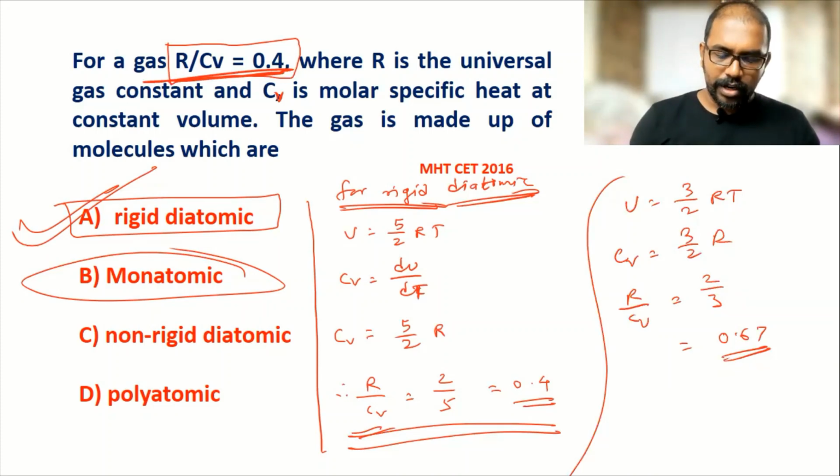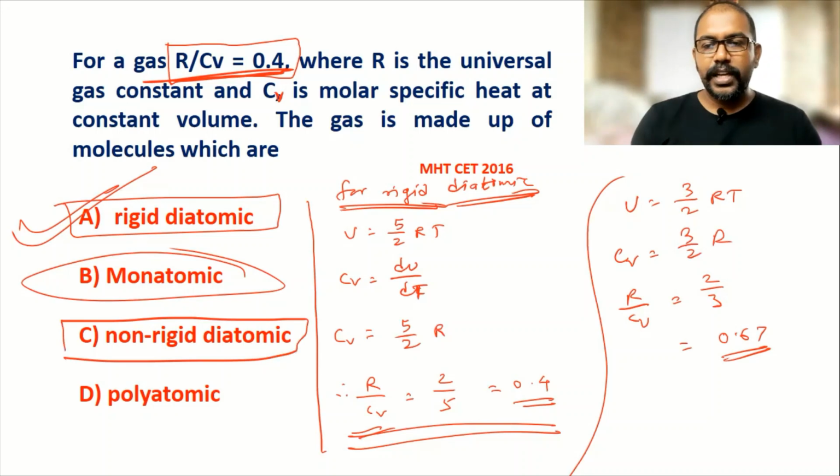Now what about non-rigid diatomic molecule? So degrees of freedom for this is 6. If it is non-rigid, it has 3 translational degrees of freedom, 2 rotational degrees of freedom, and 1 vibrational degree of freedom. So total 6 degrees of freedom. For rigid, 3 translational and 2 rotational. So 5 degrees of freedom is there.